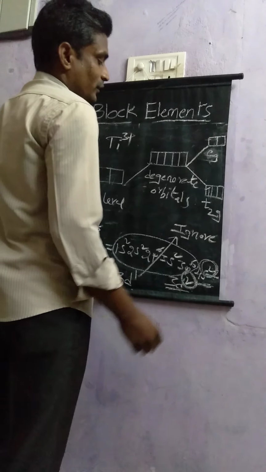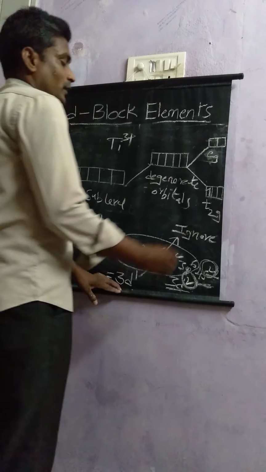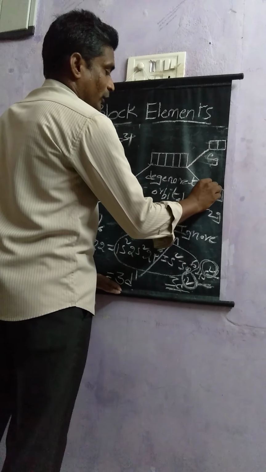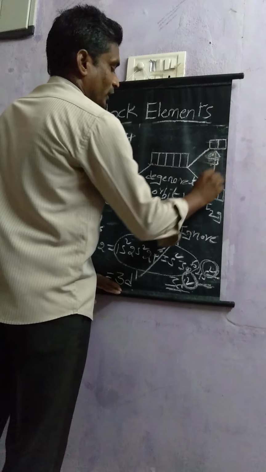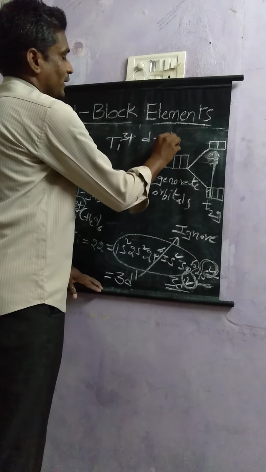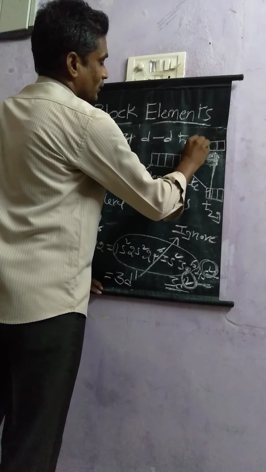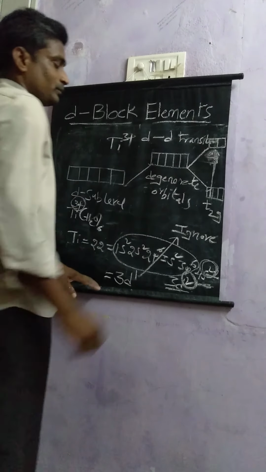So after absorption of energy, this electron will jump from here to here, that means a d to d transition.